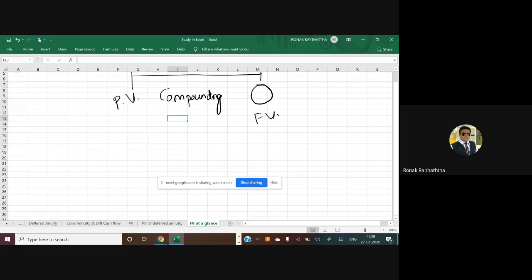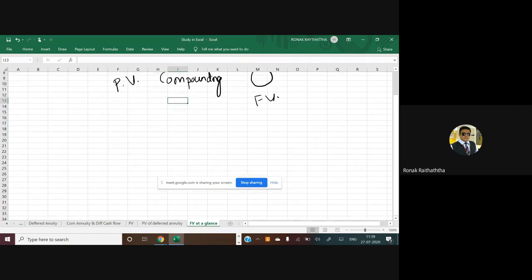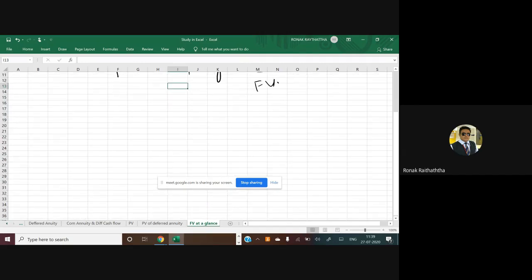Okay, so this is the future value. Let's go into the topic again. Now, in the future value, there can be three types of major transactions. Number one can be single transaction. Number two can be annuity. And number three can be differential cash flows.